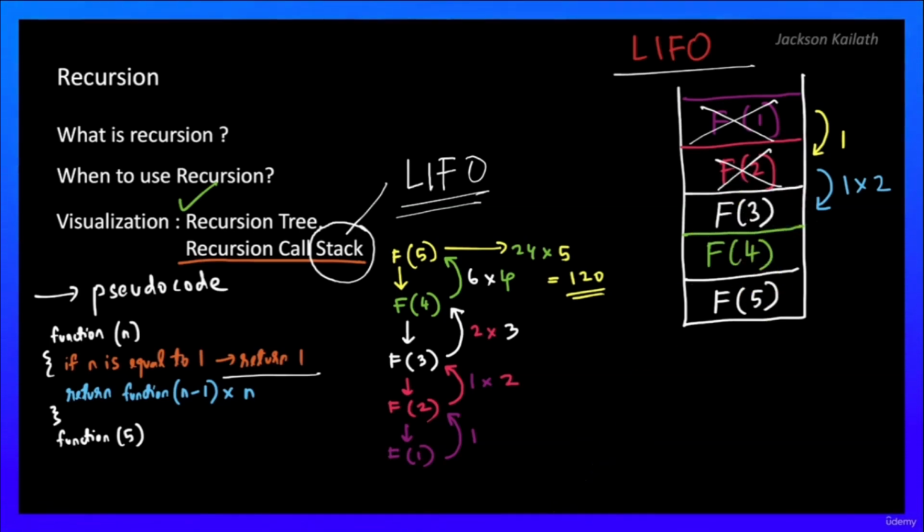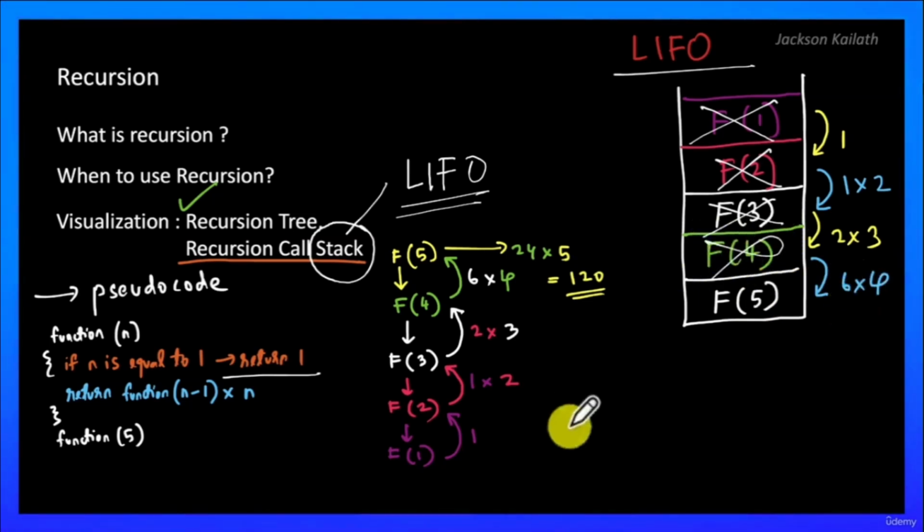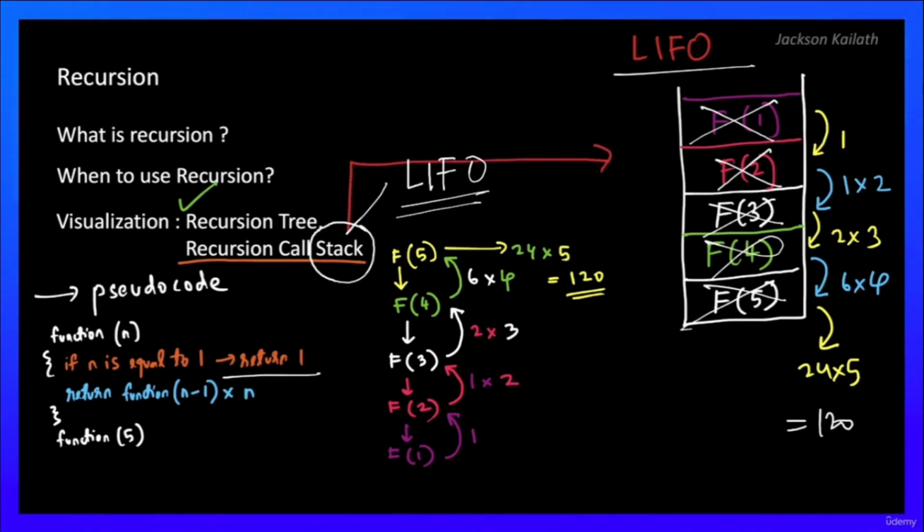Similarly f of 3 will return 2 into 3 and we can pop out f of 3, and similarly f of 4 will return 6 into 4, and we can pop out f of 4, and f of 5 will return 24 into 5, and we are done. We can pop out f of 5 as well, and we get the answer, which is 120. This is what we call the recursion call stack.